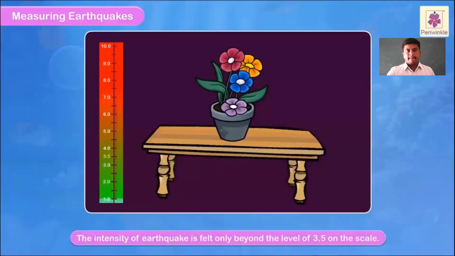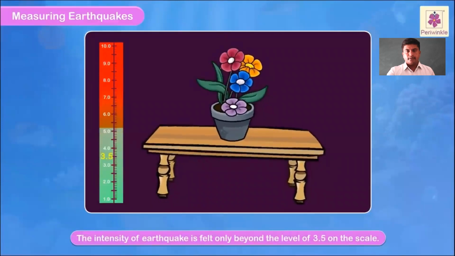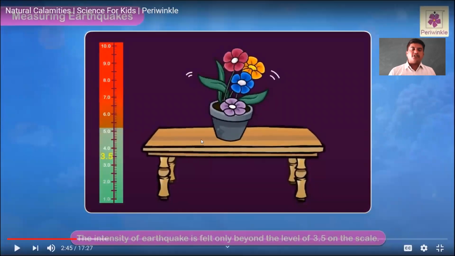The intensity of an earthquake is felt only beyond the level of 3.5 on the scale. Yes, when the intensity of the earthquake is felt, when things are shaking, when the beam is shaking, when the table is shaking, when the scale shows the level of 3.5, look at that, it will start shaking. That is called the intensity of the earthquake.